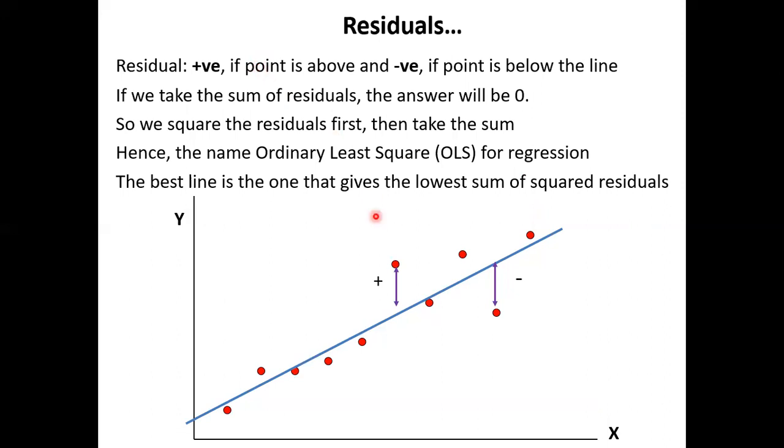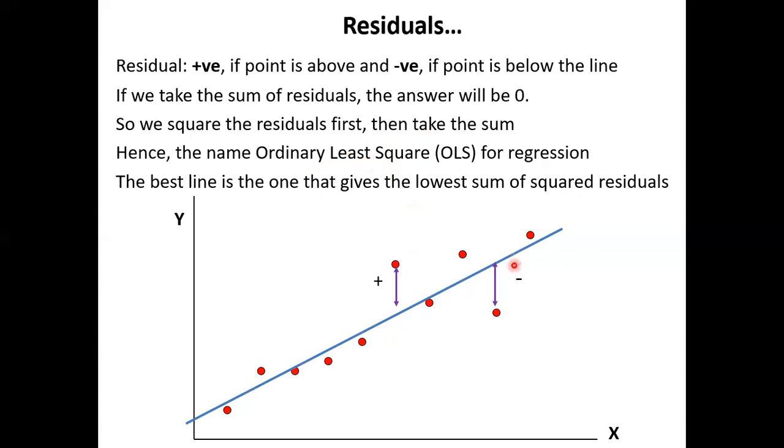Because these residuals, when above the line, they are positive. Below the line, they're negative. So if you take the sum of the residuals, the answer will always be 0, because plus and minus cancel each other. So we square the residuals first. A positive squared is still positive, a negative squared is still positive. Hence the name ordinary least squares. Least squares of what?